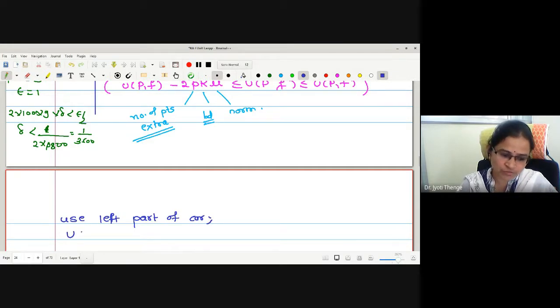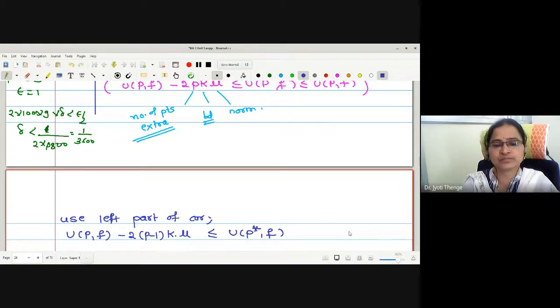What is the left part? UPF minus 2 into P minus 1, K as it is, bound as it is, norm also as it is, is less than or equal to UP star F. Is that okay?